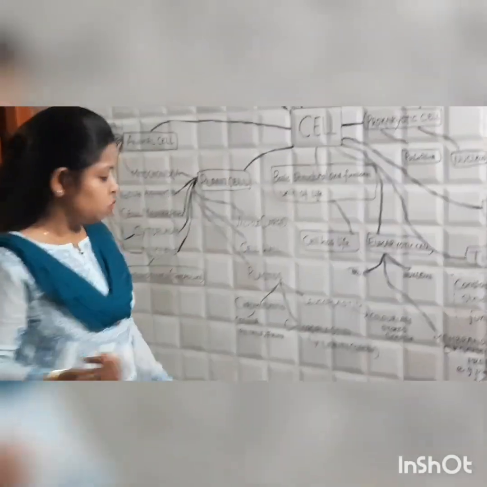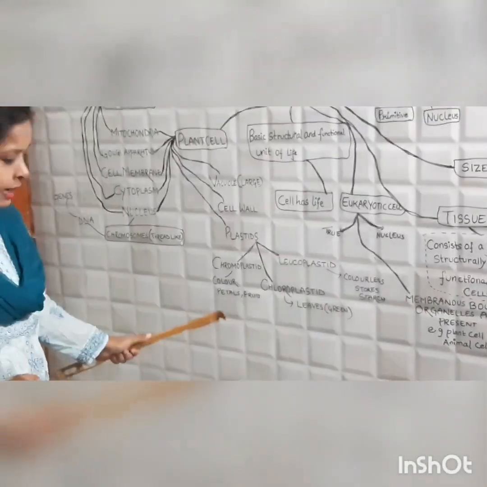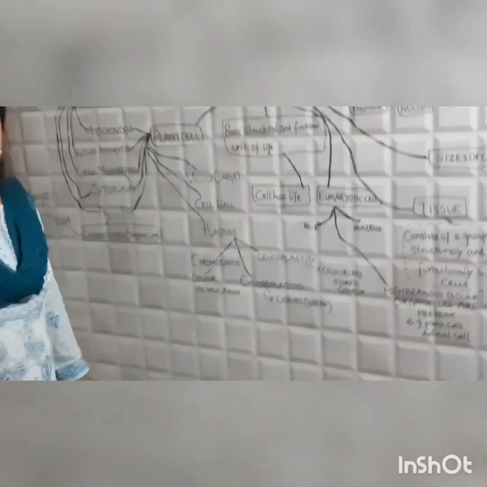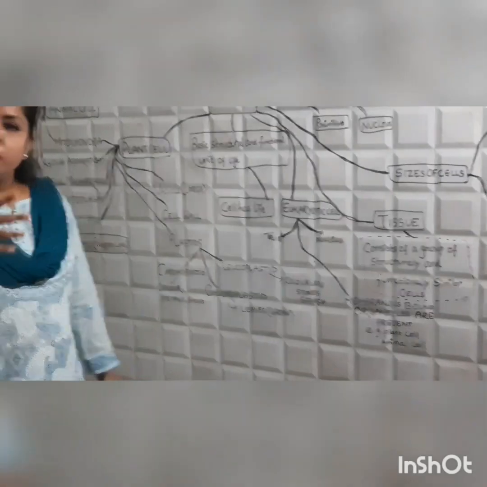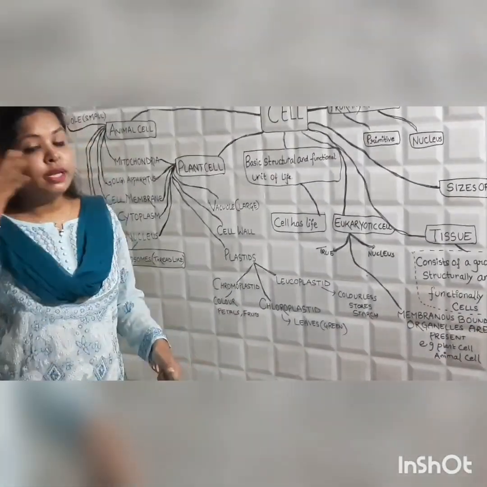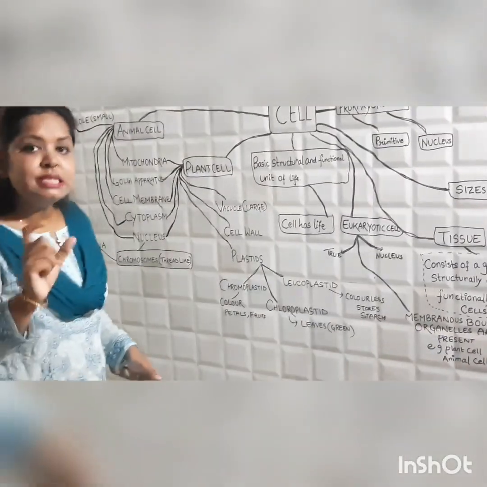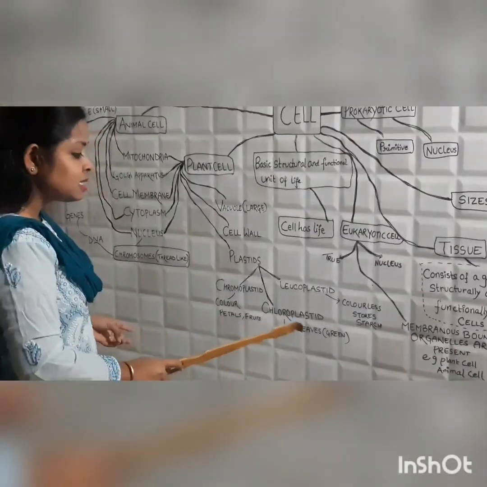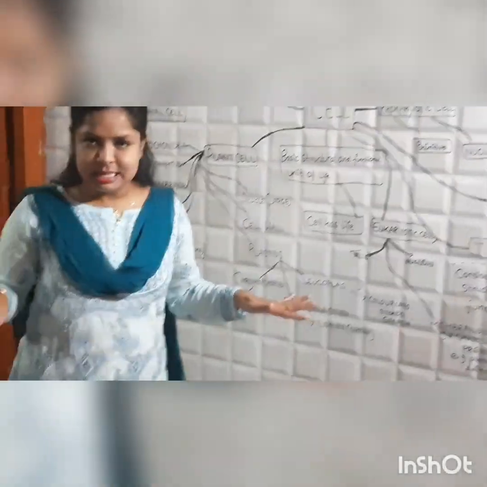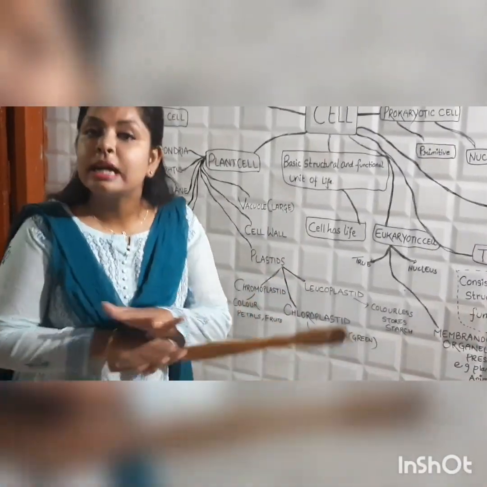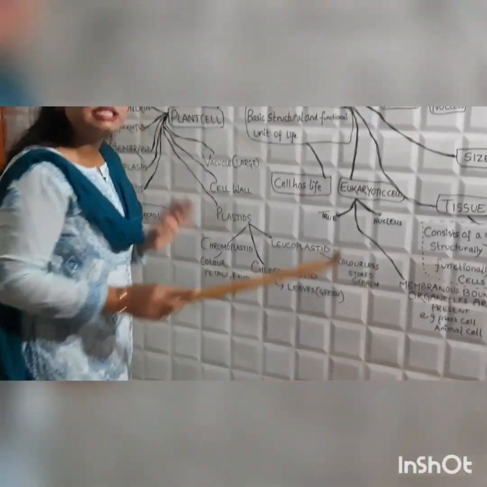This is due to the chromoplastid present in it. This chromoplastid imparts color to the petals or fruits. Chloro, you all know, comes from green. Chloro means green, so chloroplastid imparts green color to the leaves. Leucoplastid is colorless. It stores starch.